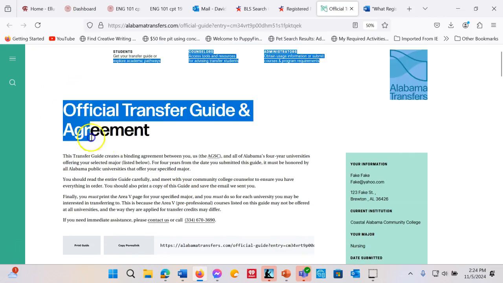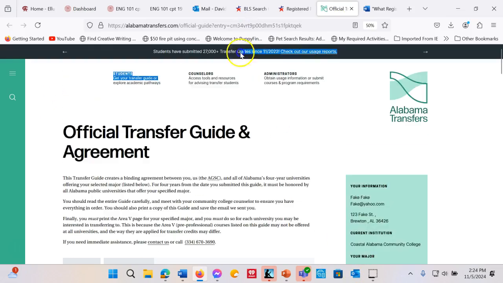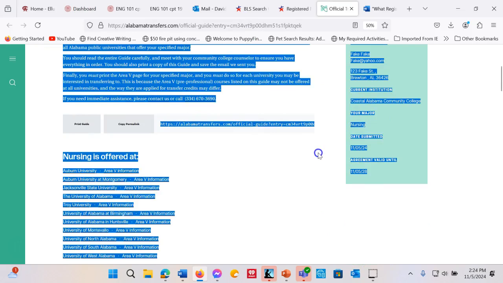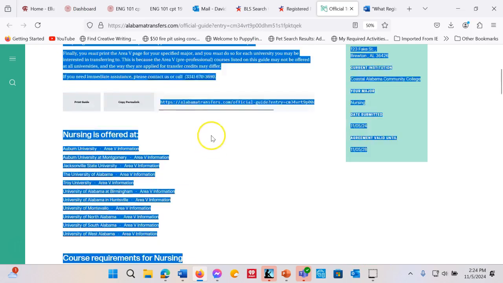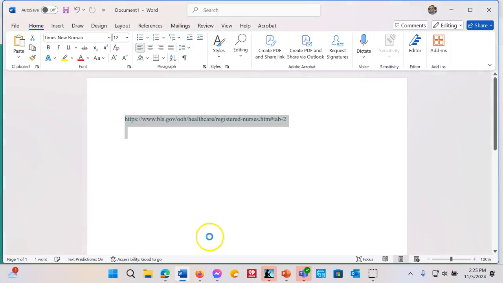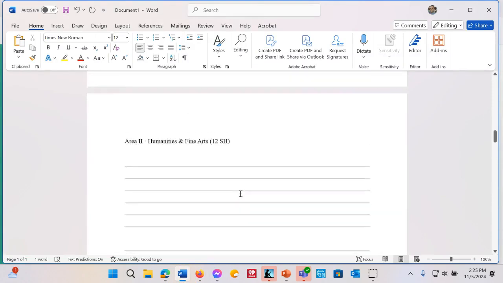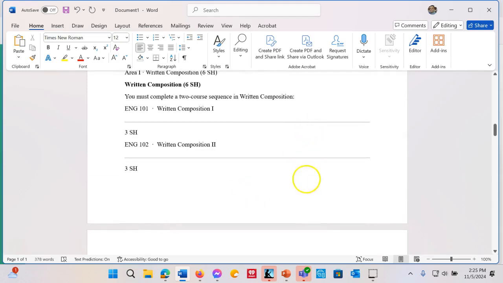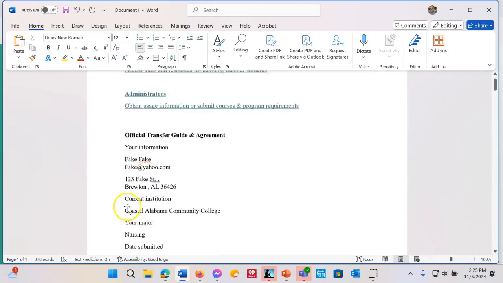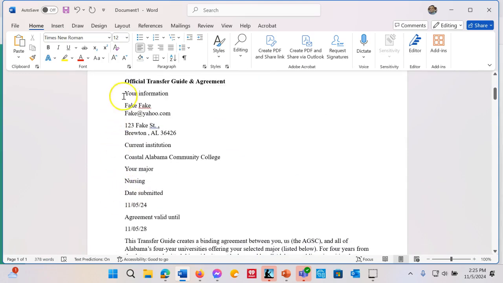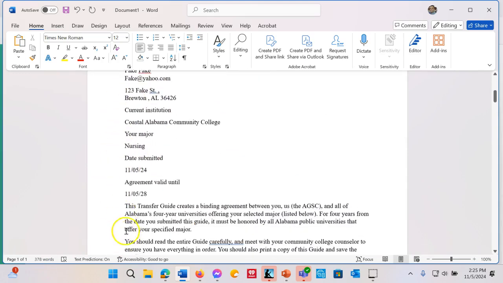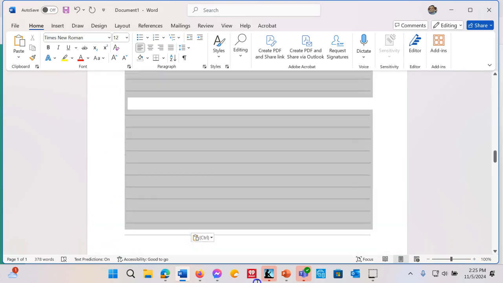Now, the first thing I want to show you is what you need to have copied and pasted to your paper. You just need this first page that has created how many pages? There's one of one, but that's not the case. I just need your information. It shows the major. So the rest of this stuff we can just delete. Okay?